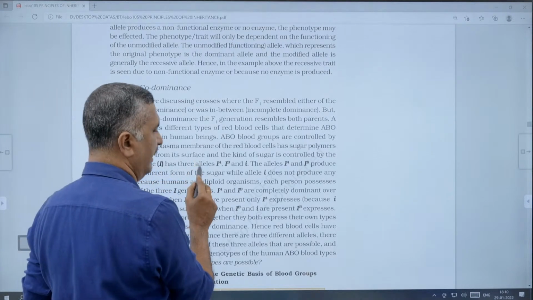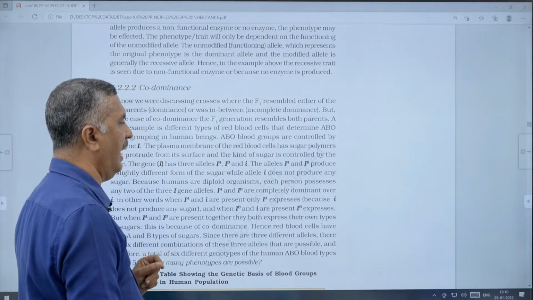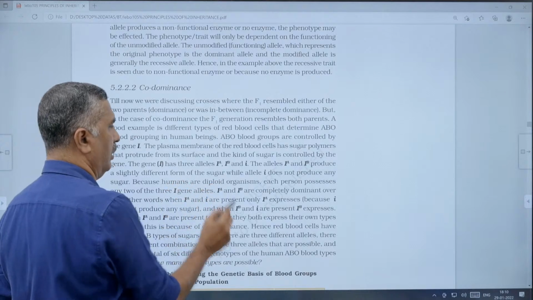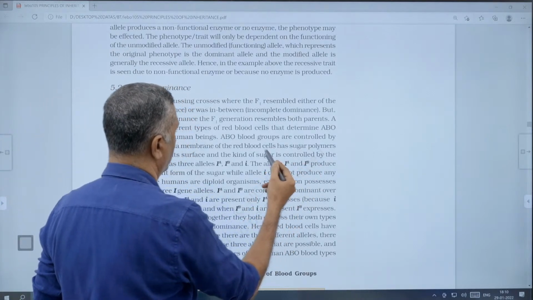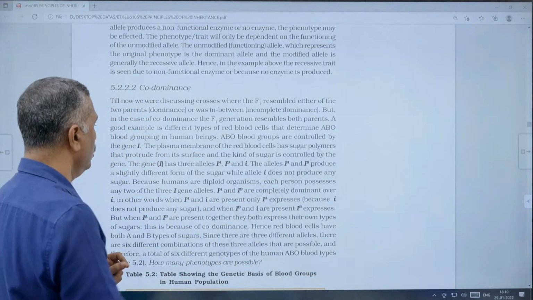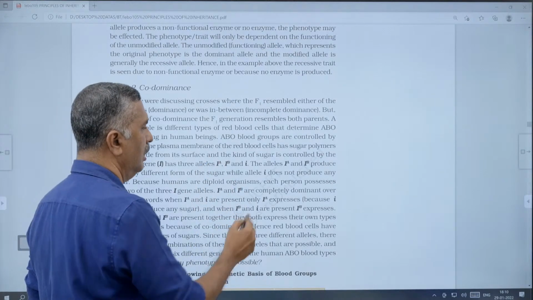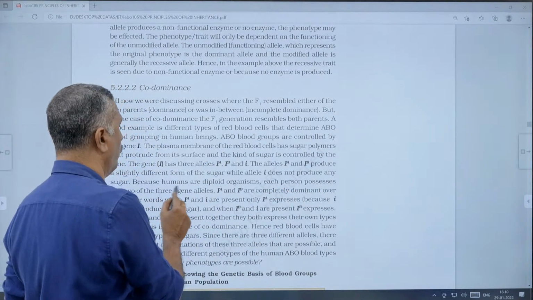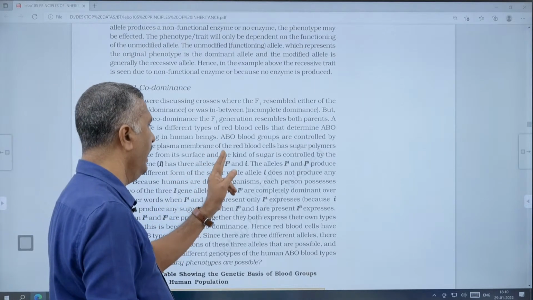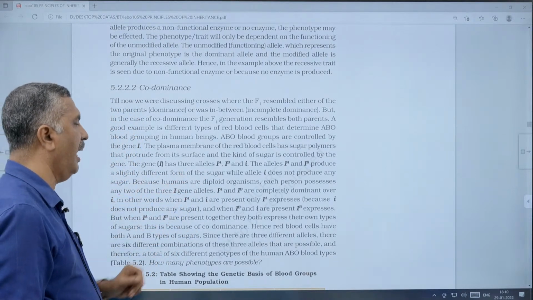The gene I has three alleles. What are they? IA, IB, and small i. The alleles IA and IB each produce a slightly different form of sugar, while small i does not produce any sugar. Because humans are diploid organisms, each person possesses any two of the three I gene alleles: IA, IB, and small i.